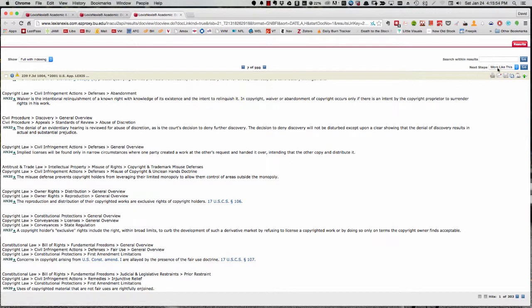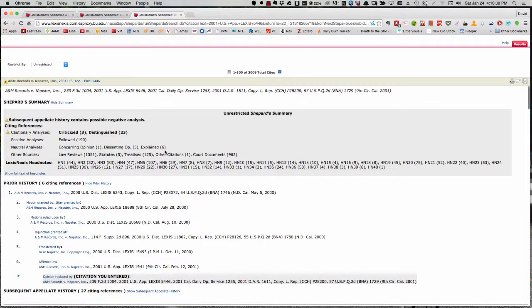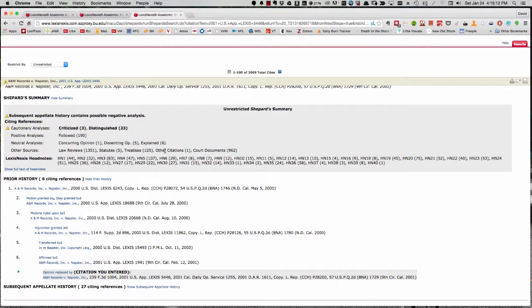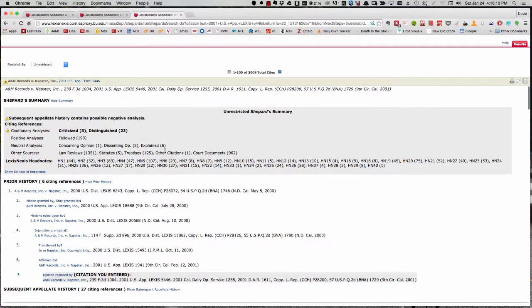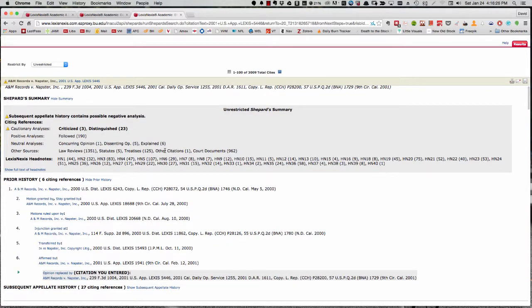So we're going to go up here to the right side, upper right window, under Next Steps, and select Shepardize, and then select Go. And LexisNexis cooks for a bit, and then produces the Shepard's analysis window. Shepard's is a proprietary service that presents the prior and subsequent history of each case and tracks and categorizes each citation of every case by an American court.